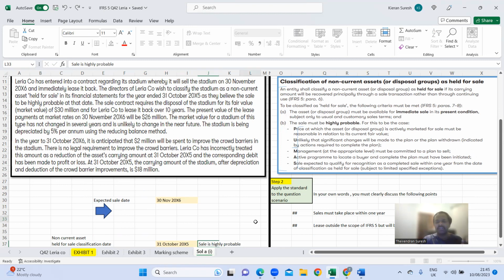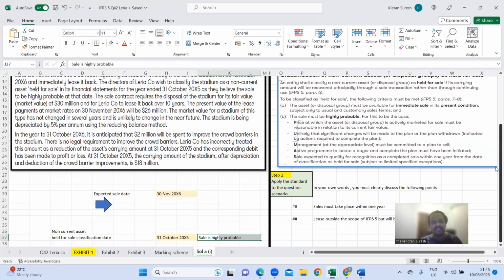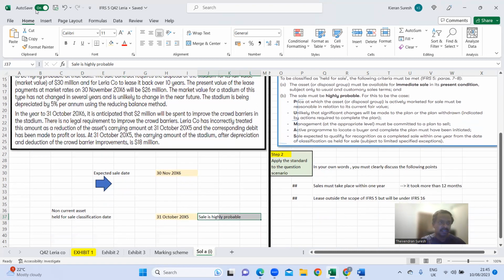Because they're pointing out the sale is highly probable, we may argue in favor, saying that the condition one has been satisfied, and it is a highly probable sale, right? But then, to be honest, we can't do this, because one of the conditions to point out highly probable is 12 months, isn't it? So let me change this in a way.